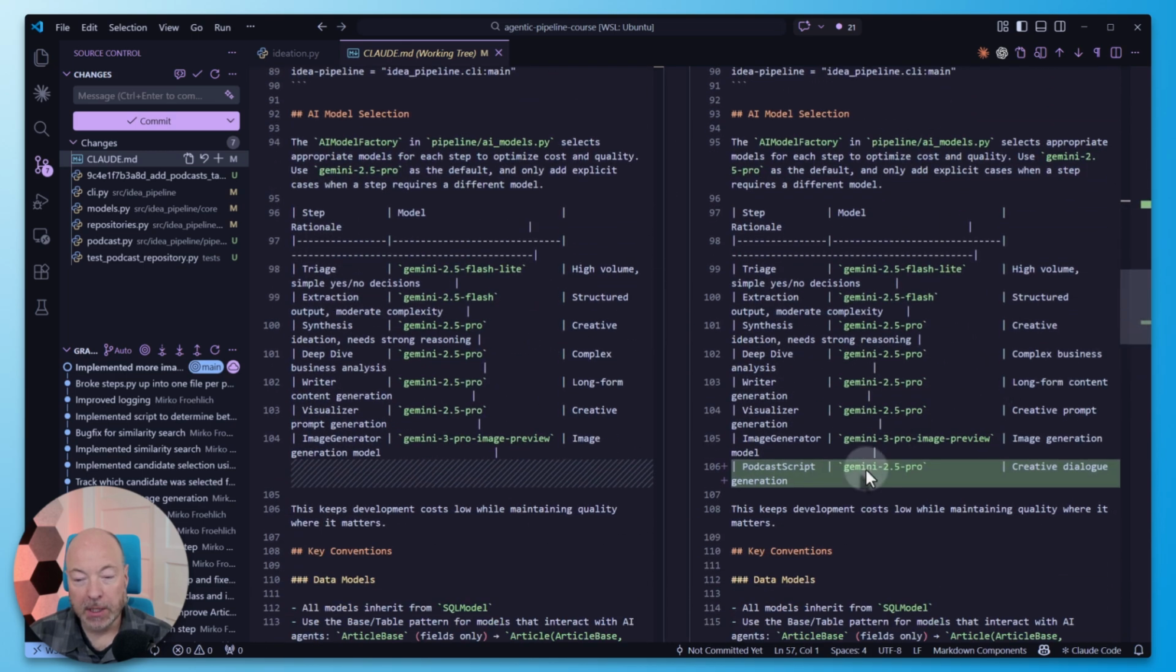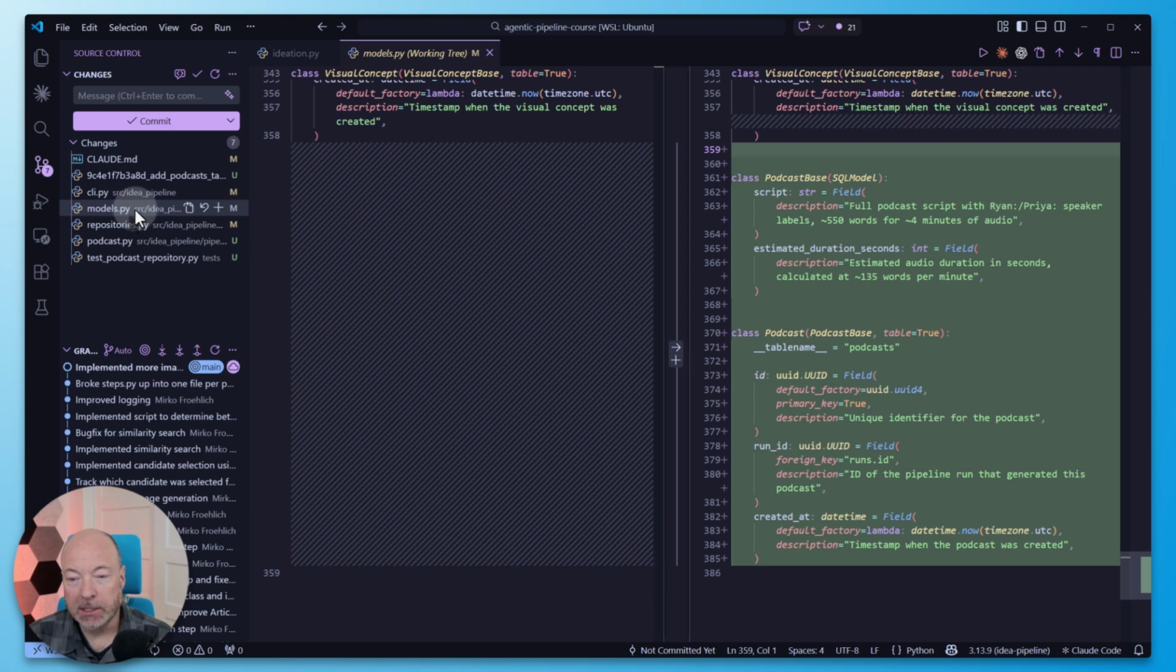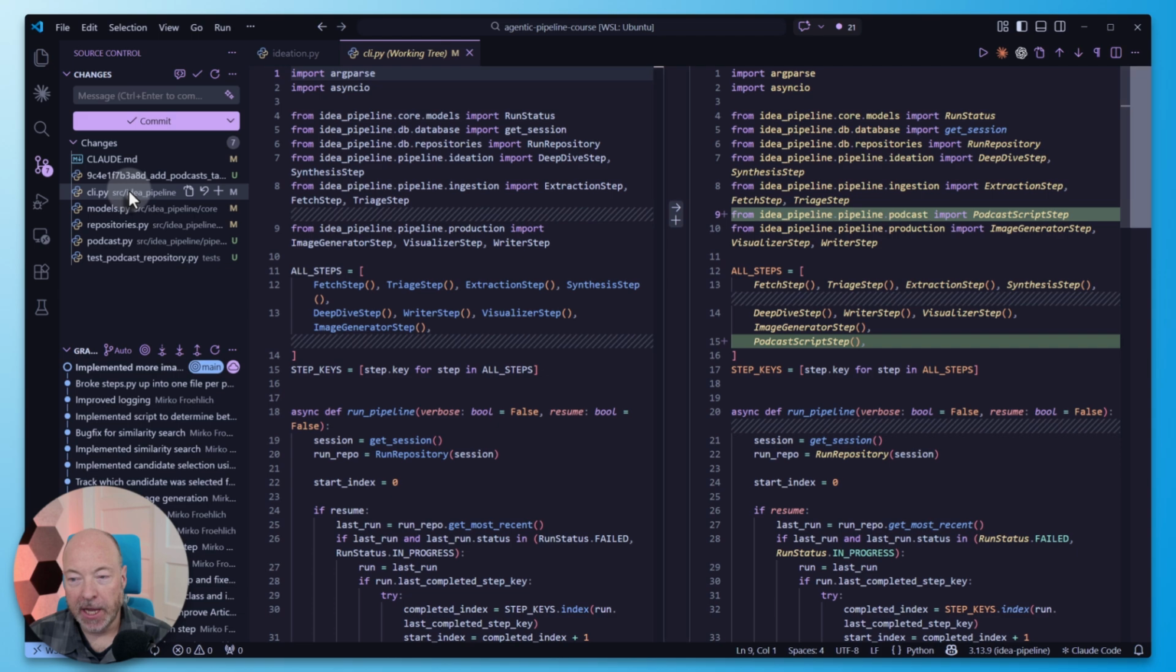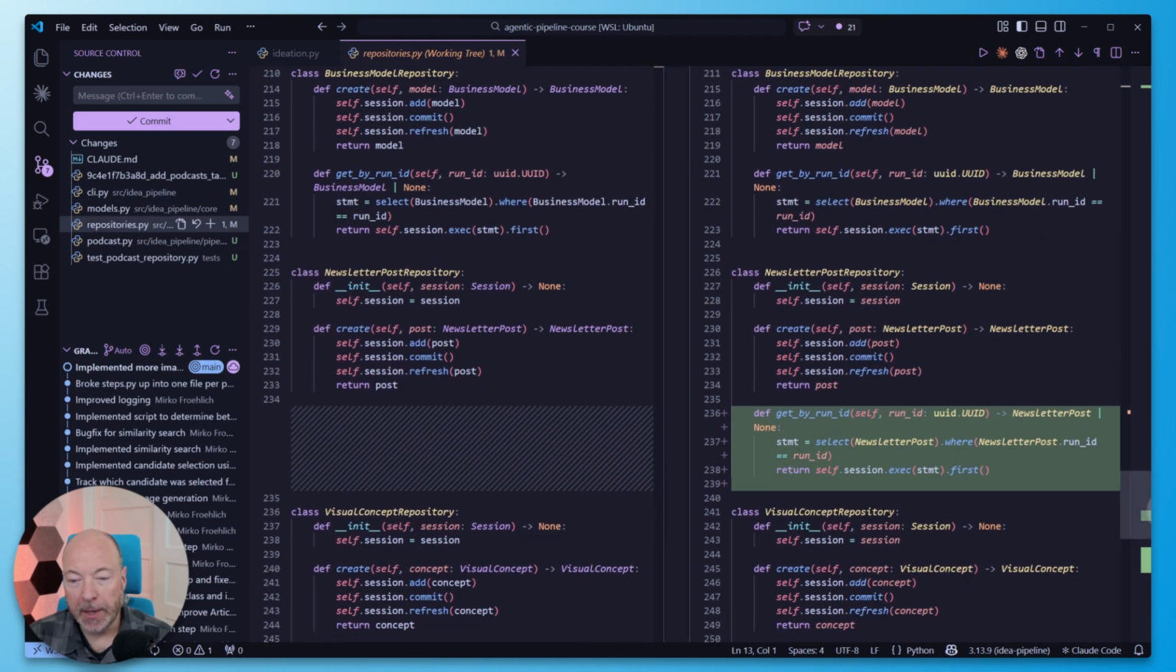And then here it picked the model. I also didn't prompt for a specific model, but Gemini 2.5 Pro makes perfect sense here. So that's good. Migration should be straightforward. So we have a new podcasts table with a script and estimated duration in seconds. Okay, let's look at the model to go along with that. Makes sense. So the script, duration, the usual database fields. Then we have CLI. We'll just add the step in here. Repositories. It's just going to be the usual pattern.